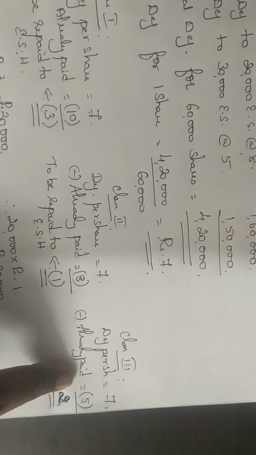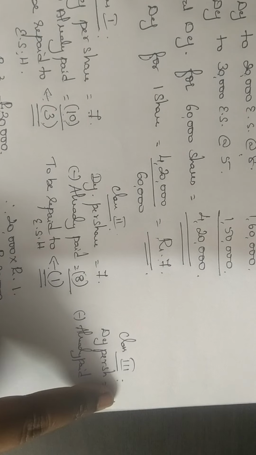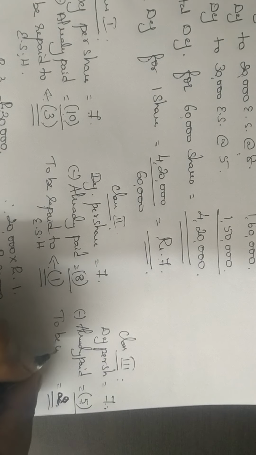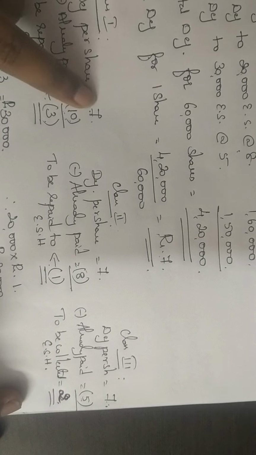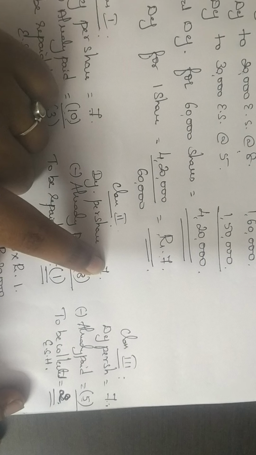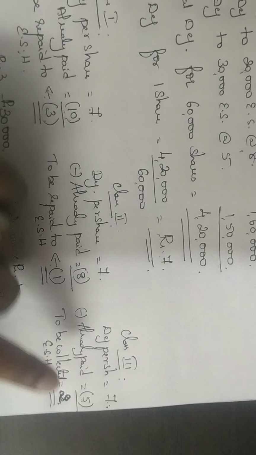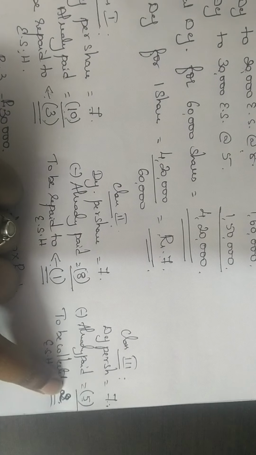Okay, if you see in these cases what happens? 10 is greater than 7, so I am repaying. 8 is greater than 7, so I am repaying. But 5 is lesser than 7. I cannot repay. I have to collect from them. So this 2 rupees is to be collected from the equity shareholders. Okay, I hope this is clear to all. 10 rupees is greater than 7 rupees, so I am returning them the extra amount. 8 rupees is greater than 7 rupees, so I am returning the extra amount. But 5 rupees is not greater than 7. 5 rupees is less than 7, so this 2 rupees must be collected from the equity shareholders.